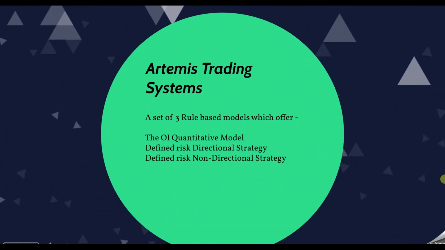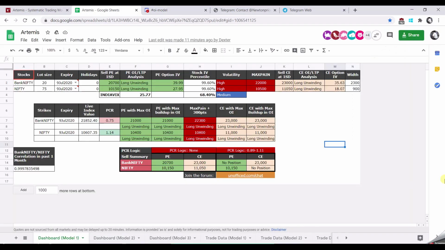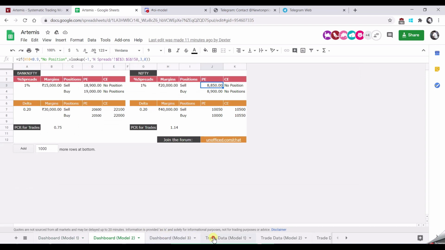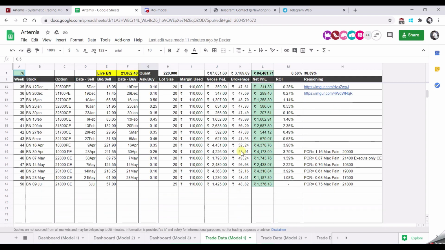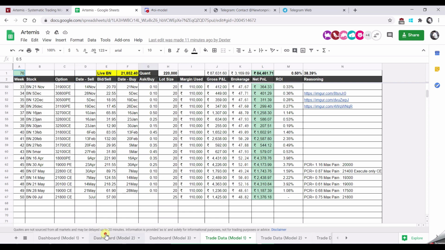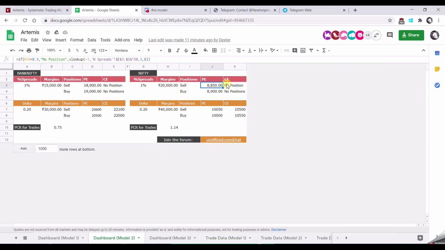Before, when I created that first video, the new trading system was not there. Hence, the straddles had more returns on investment. But with the new margin systems, you will have more returns on the defined risk strategies. So I've added two more models. One is the vertical spread and one is the iron condor, where you can take advantage of the new margin system. You can see the details of this in this particular sheet, and all the trades which we have booked on the previous models are here. And there is another dashboard for the new trading systems on the percent spreads and delta, the vertical spread and the iron condors.